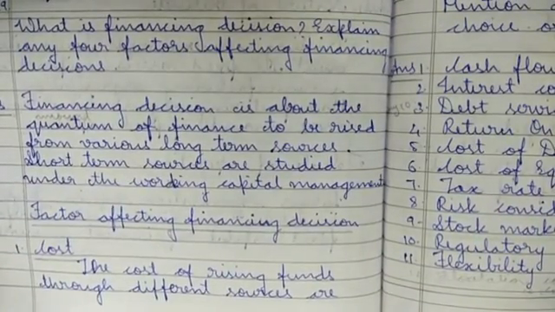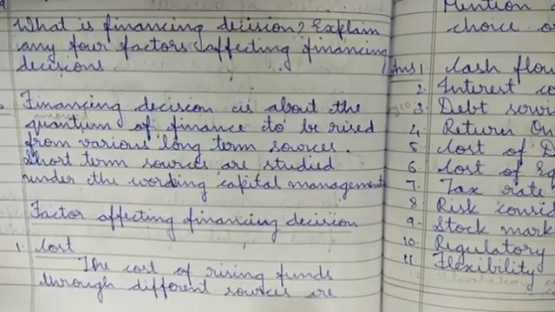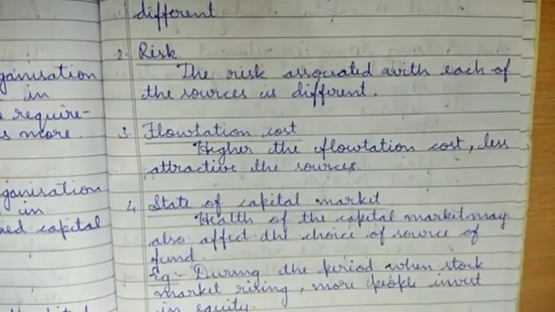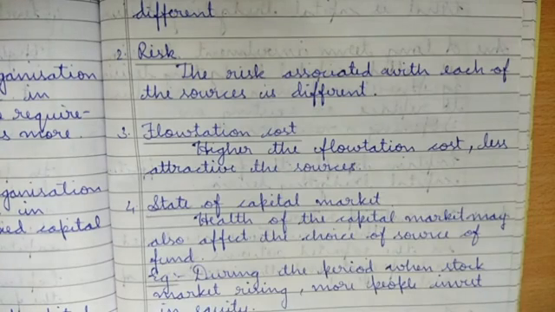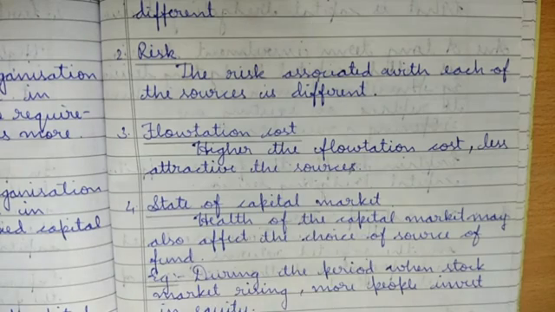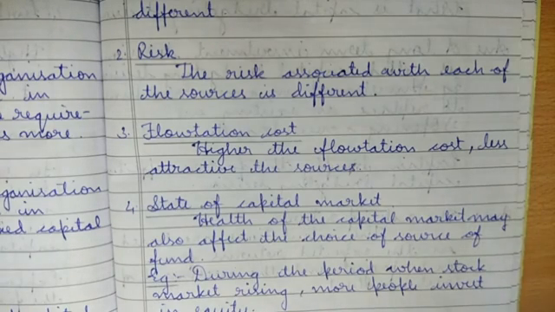So what are the factors which affect cost? The cost of raising funds through different sources are different. When we want to raise funds from each source, there may be manufacturing, trading, production, so many may be there. So when we take funds from each of them, the sources are different. Each source may give you a different cost. It may be very difficult to know which source is giving us a lot of profit or loss. Next is risk.